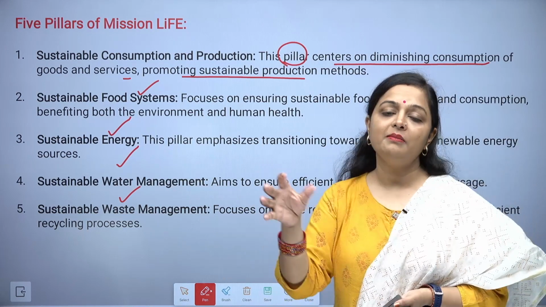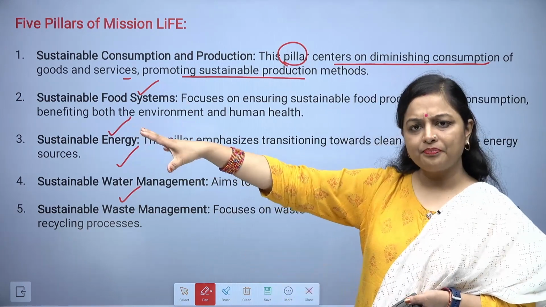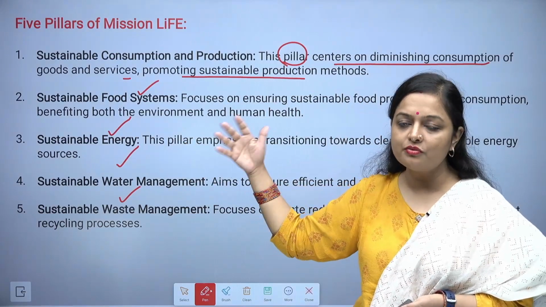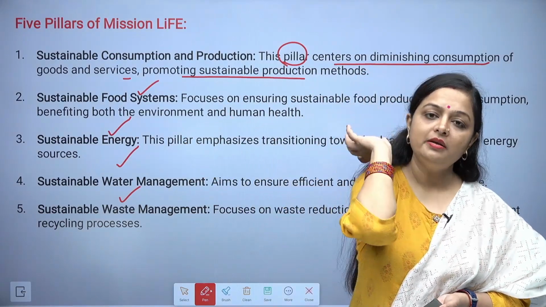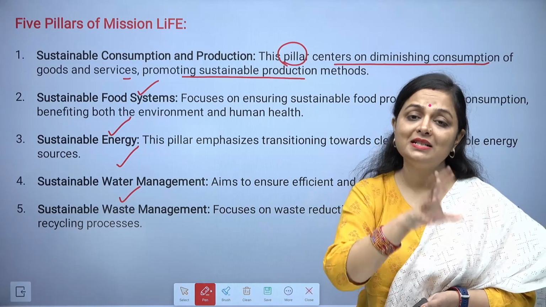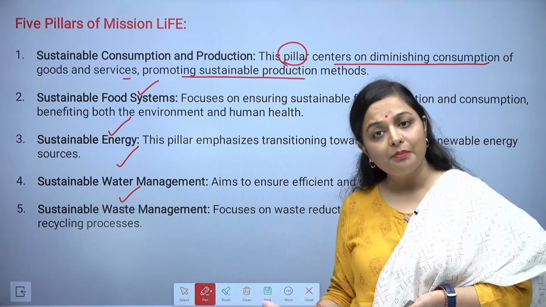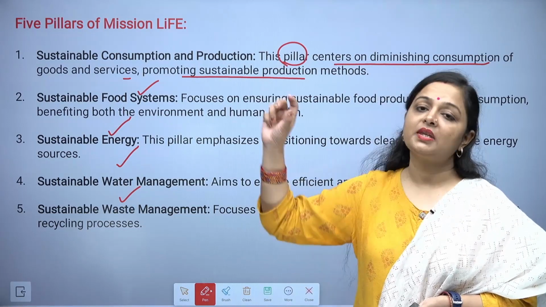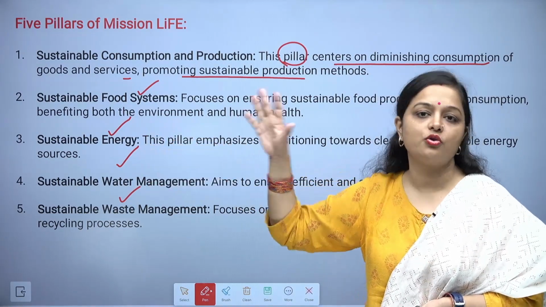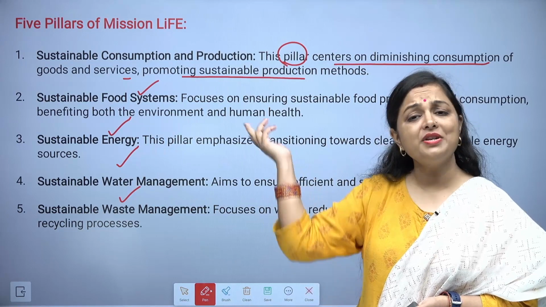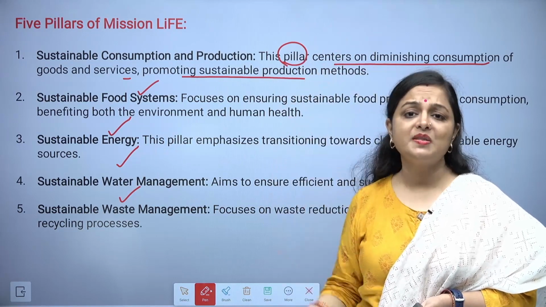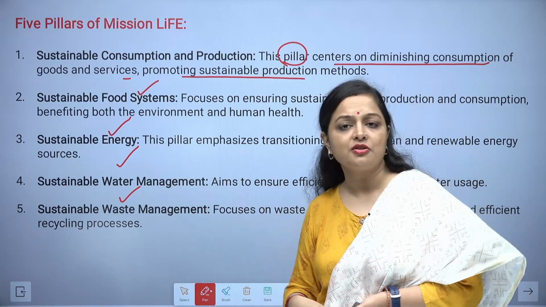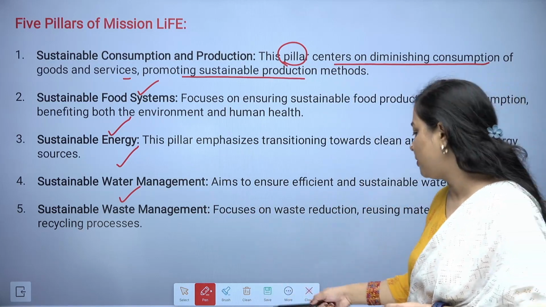Because what we do, either we dump waste on some land, and after a few years that land is of no use, or we dump the waste directly into the river, which impacts the quality of water in the river. Or we just dump it in the ocean. Now we are even polluting space also. That is also what is happening. So waste management is really very much required over here.